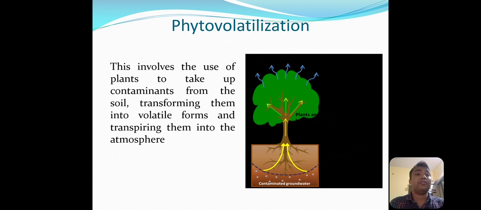So in this way they are removed from the plants in the form of vapors, through the process of transpiration. That's why this type of phytoremediation is called phytovolatilization, because here the pollutant contaminants are removed in a less toxic form through transpiration, in the form of vapor, outside into the environment.